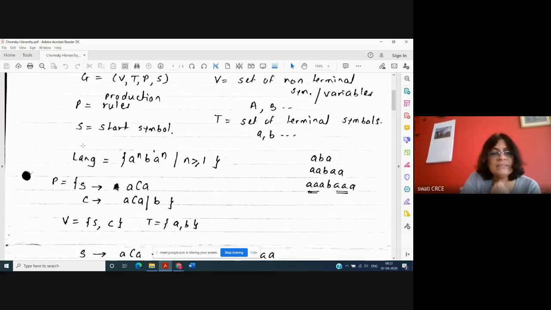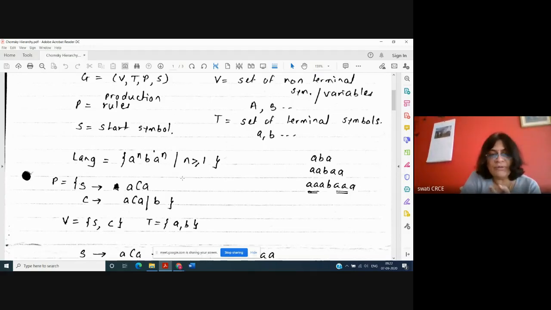Then capital P is a set of rules, and in the grammar we start from the starting symbol S, and we define the rule for capital S, and we go on creating our own variables, and finally by using these rules, we can get the word belonging to the language.